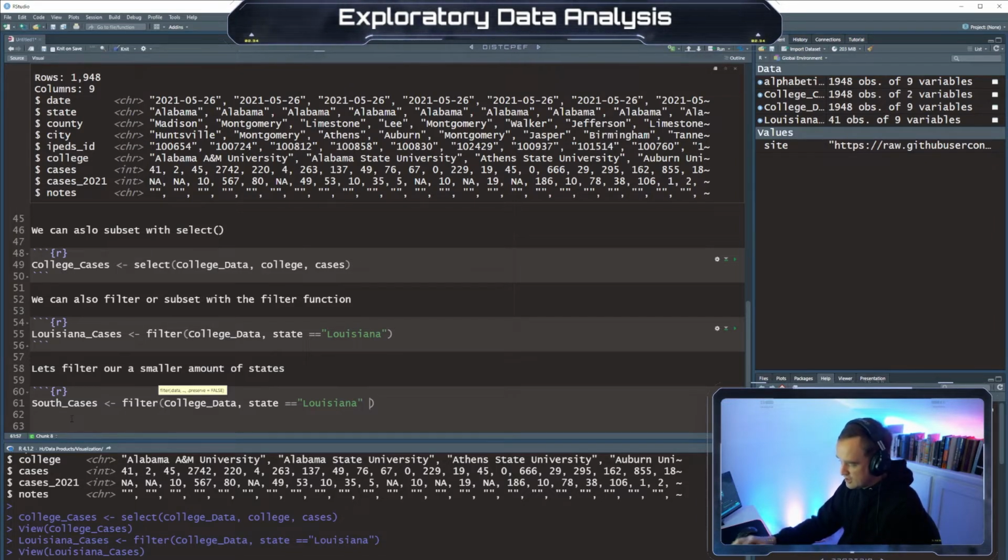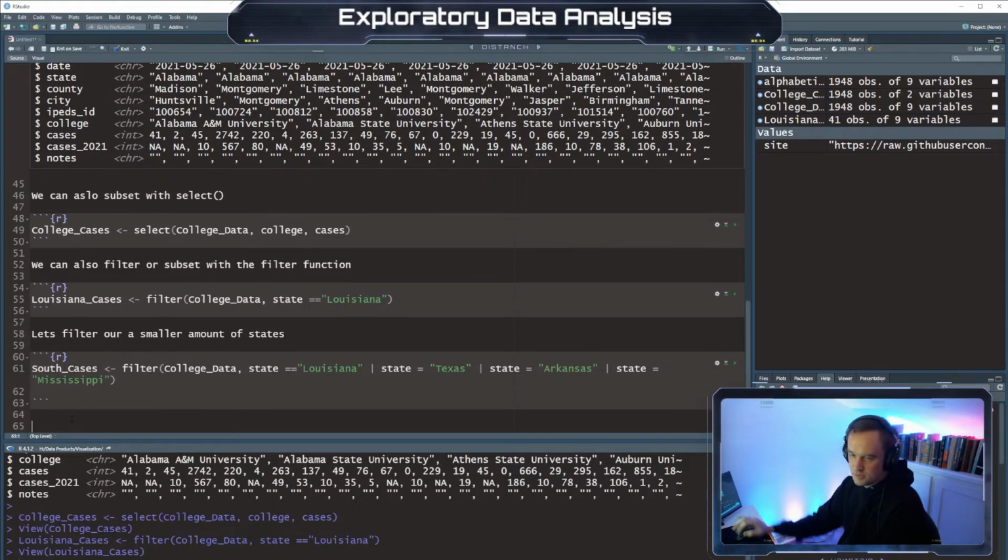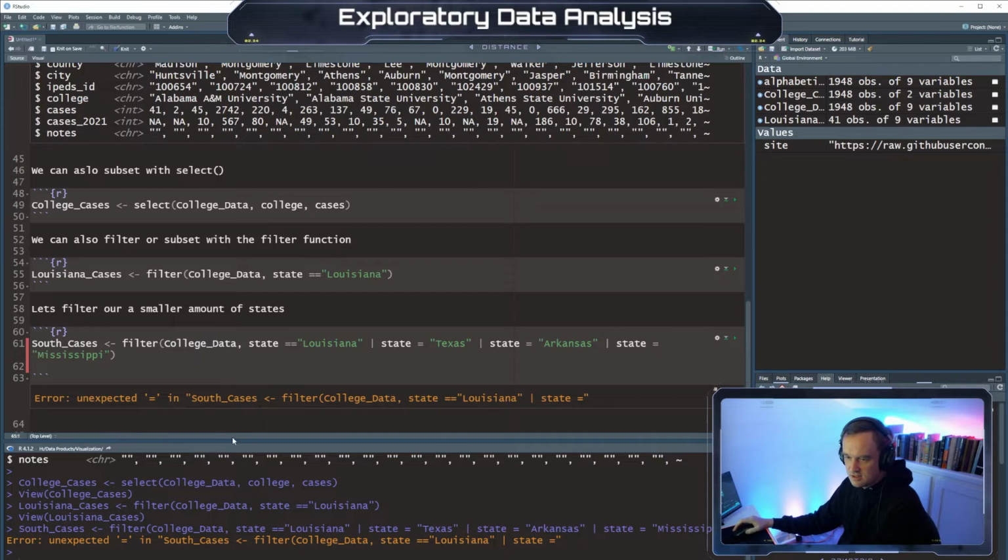And then the straight up and down line, which is above your enter key, which means also. We're going to say state equals Texas. Then the same thing, up and down line, state equals Arkansas. And then lastly, state equals Mississippi.